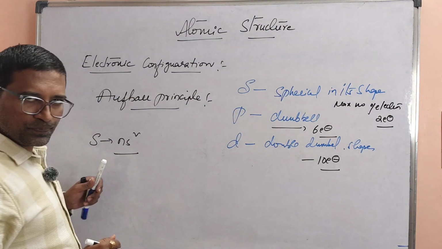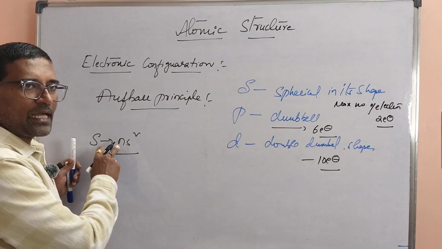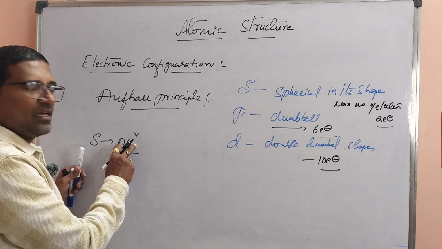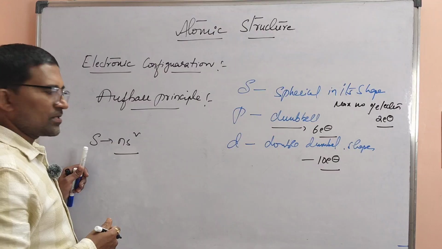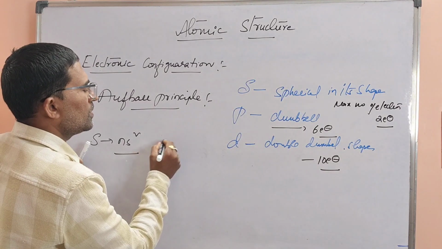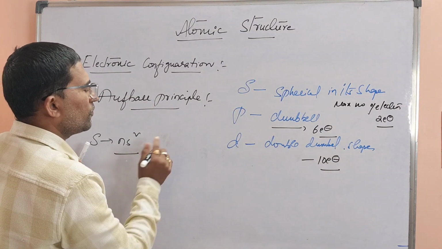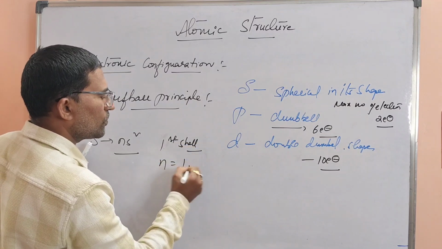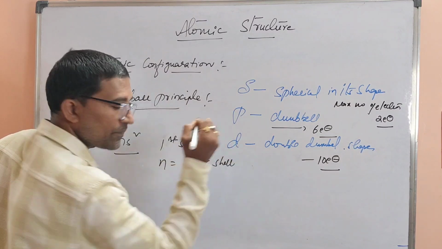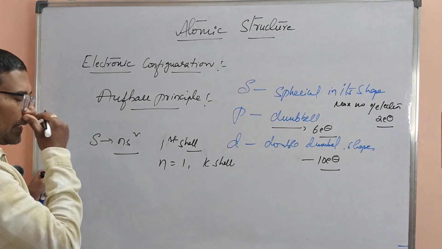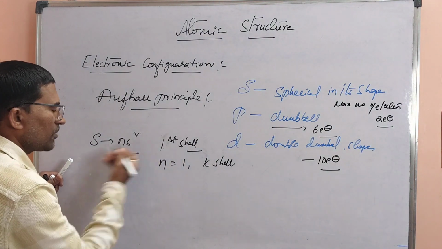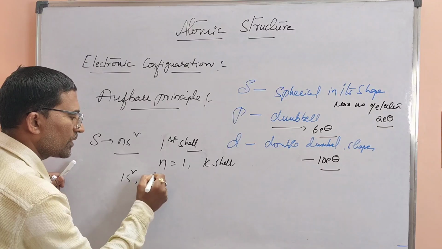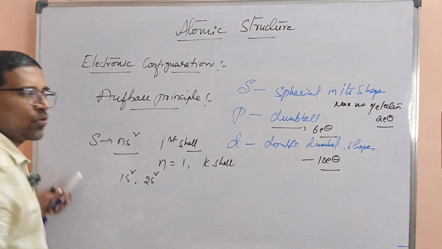Here n means the shell, s is the subshell, and 2 is the number of electrons. The s orbital starts from the first shell, that is n equal to 1, the K shell. Examples are 1s2, 2s2, 3s2, and so on.